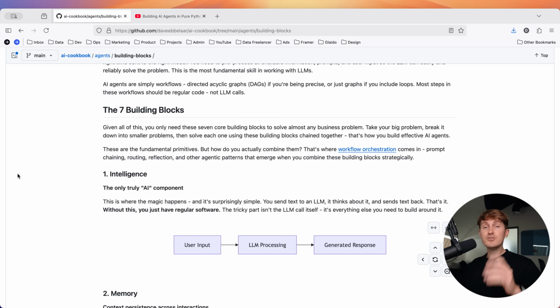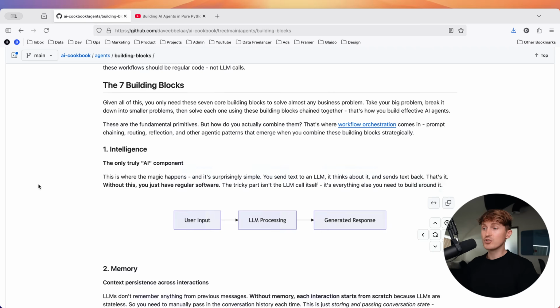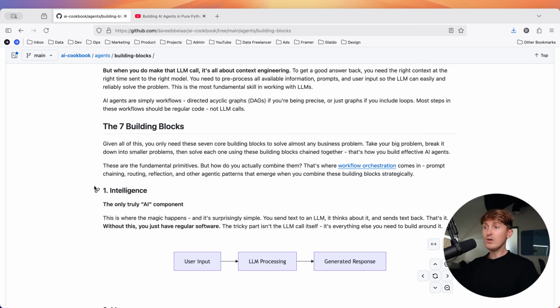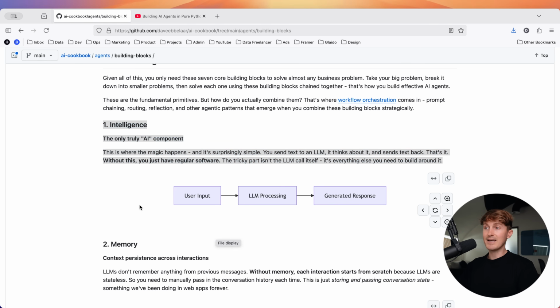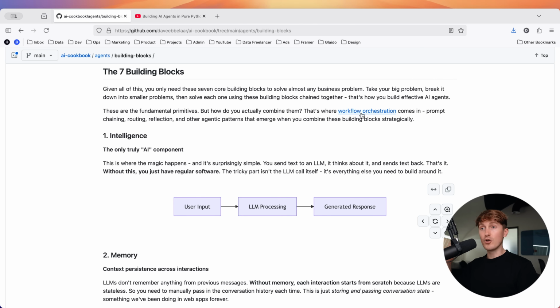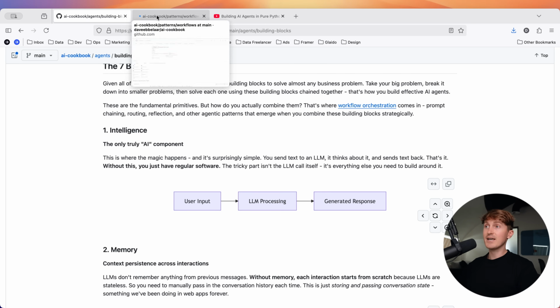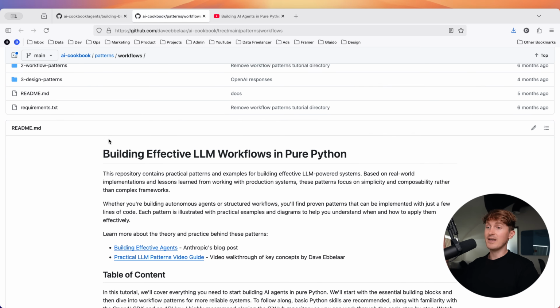agents. And now what you do is you take a big problem, you break it down into smaller problems, and for every smaller problem, you try to solve it using the building blocks available, only using an LLM API called the intelligence layer when you absolutely cannot get around it. And now, if you want to learn how you can orchestrate entire workflows using these building blocks, so how to actually combine them and piece them together, you want to check out the workflow orchestration that I have over here.